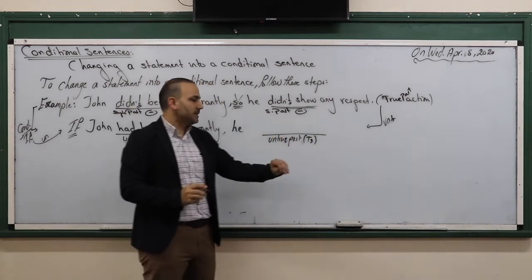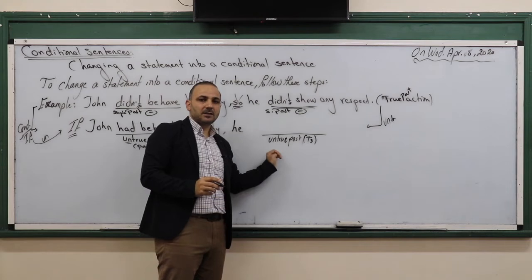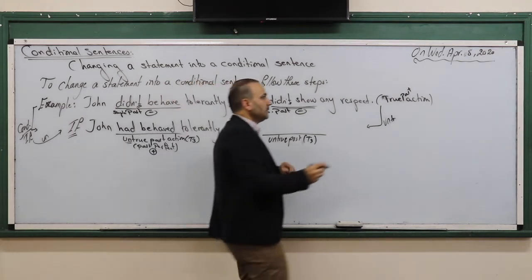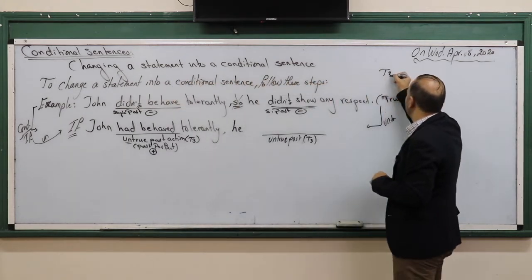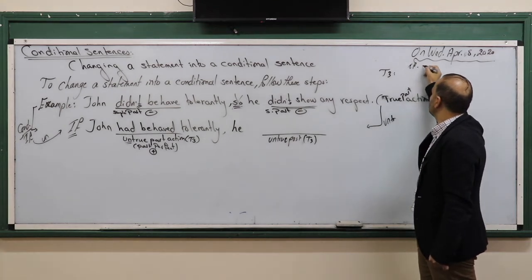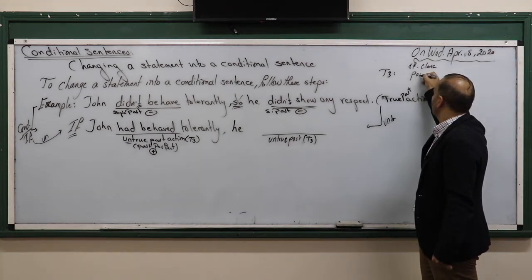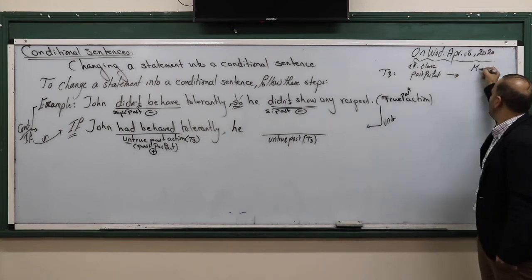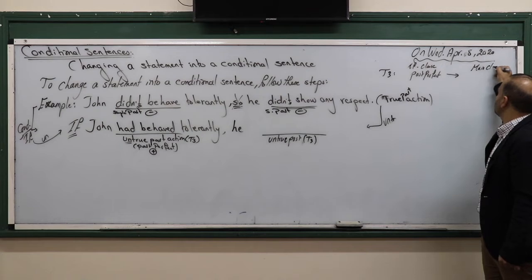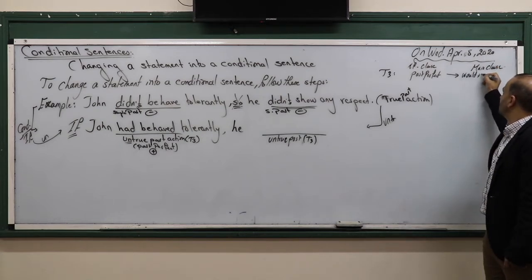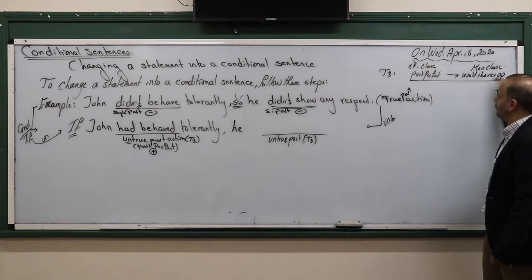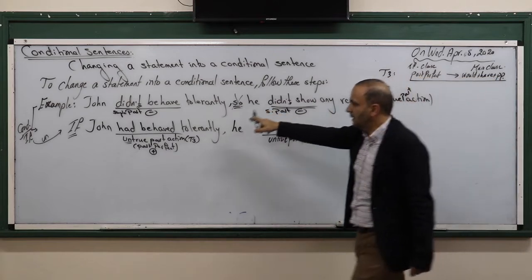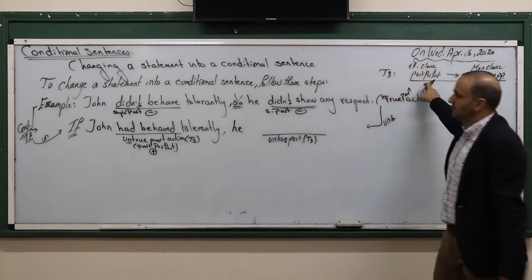The result, the main clause of what? The form of the main clause, of the result clause of type 3. Type 3, you said, mister, you told us that what? And here in the if clause, we use past perfect, and also you told us that in the main clause or result clause, we use what? Would, if you still remember, go back to the video. Plus, have, plus past participle of the main verb. That's type 3. What is the result? That's it. Here we used it in untrue past action, past perfect.